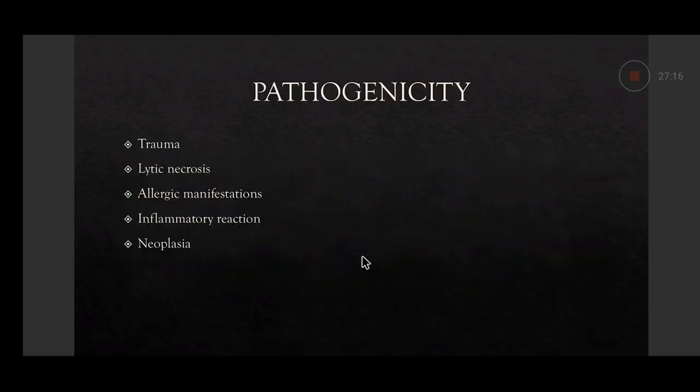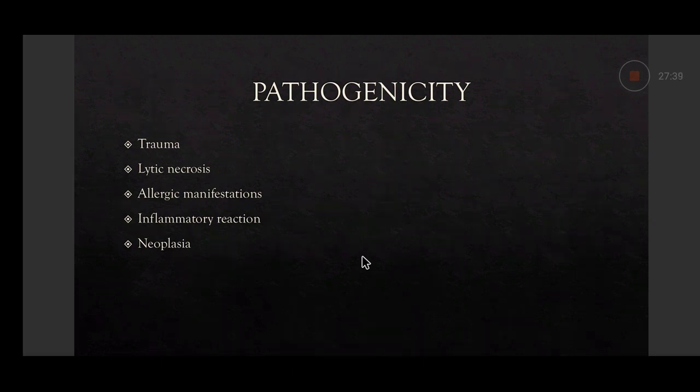Then comes the pathogenicity. When living in the tissues of the host, a parasite may cause harm also. So they can produce damage to the host, and there are different ways in which they can produce this damage. Number one is trauma.